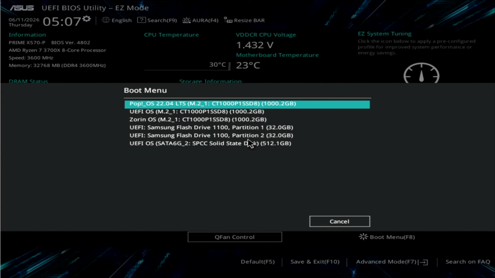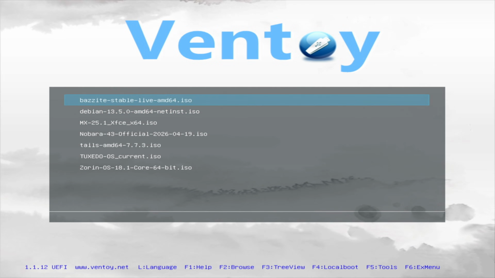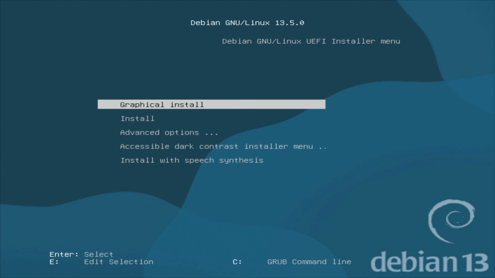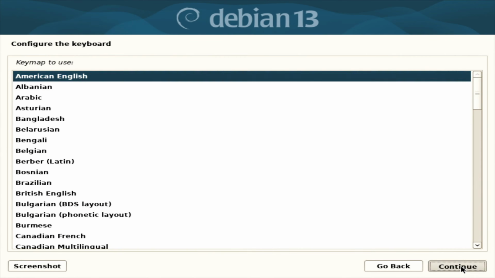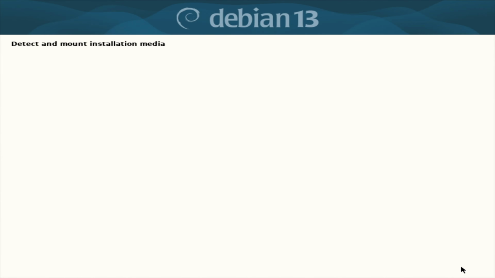So we drag this ISO file onto our Ventoy USB, restart our PC, boot into the USB with Ventoy, and then boot up Debian. So far, the process has been exactly the same as just about any other distribution, but once we get started, you'll notice that things feel a little different.